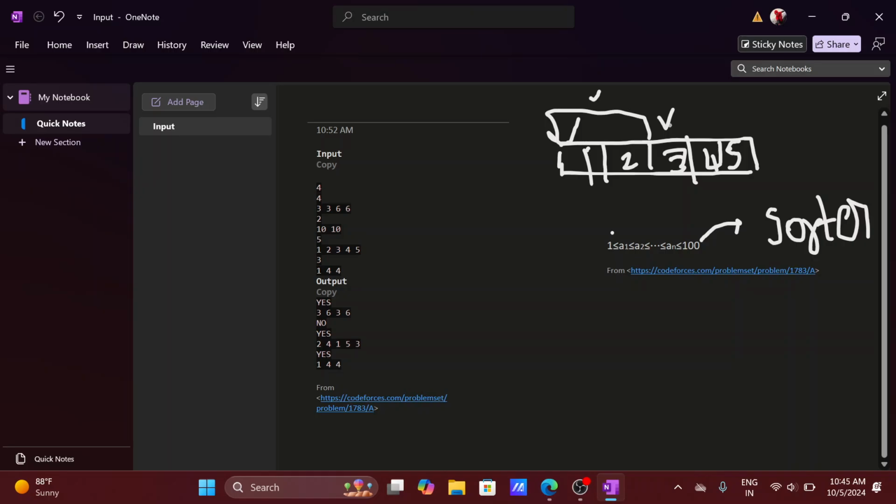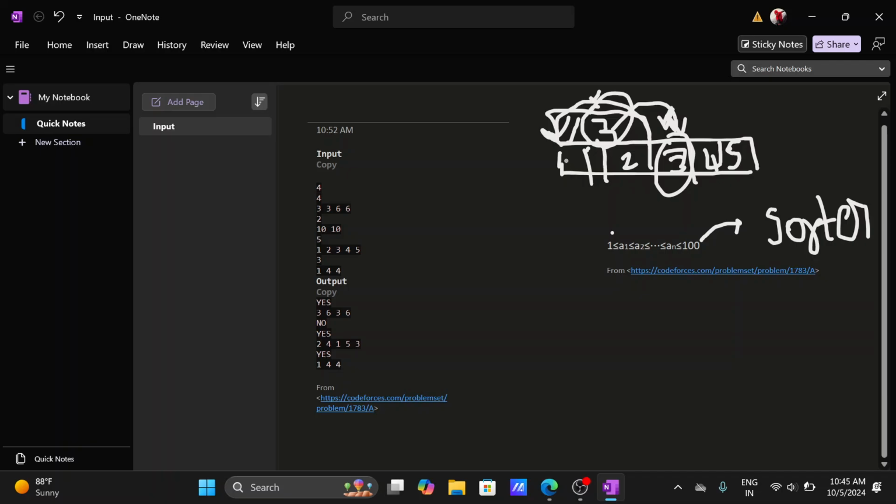Like here for the element 3, the sum of its preceding elements is 3, which is the element 3. So it's ugly, and we have to make it into a beautiful array.